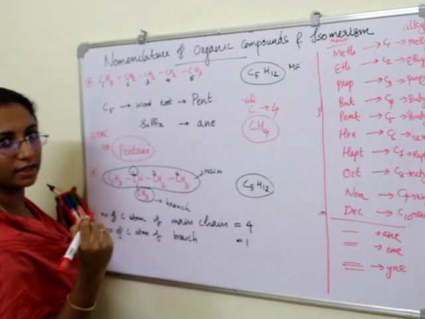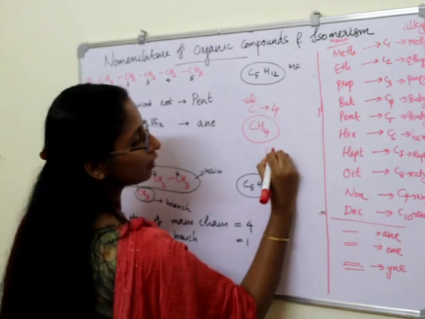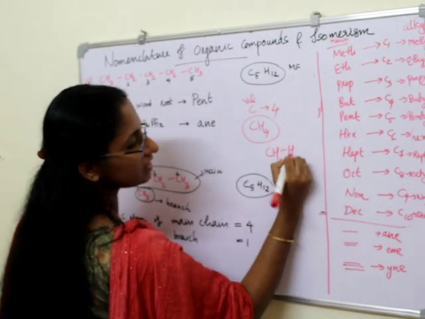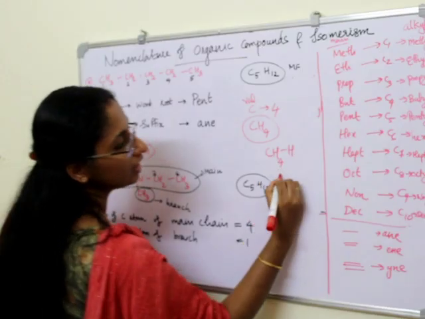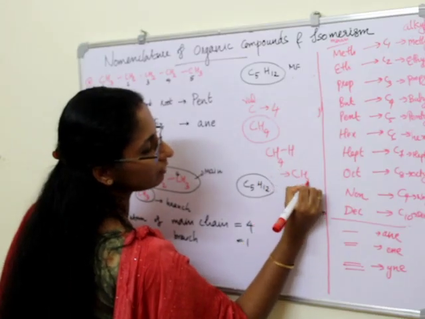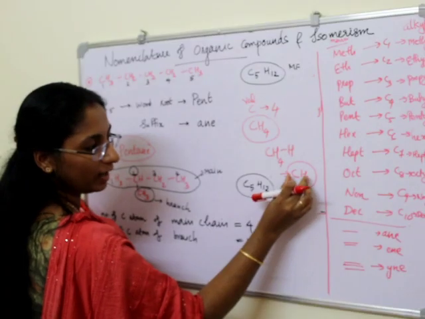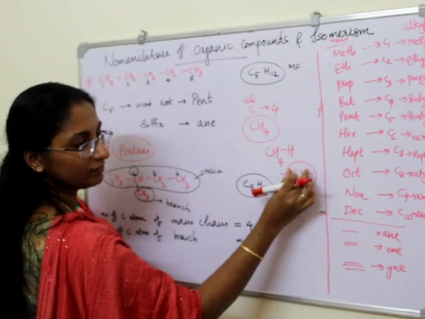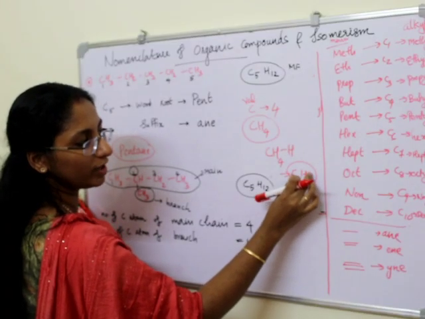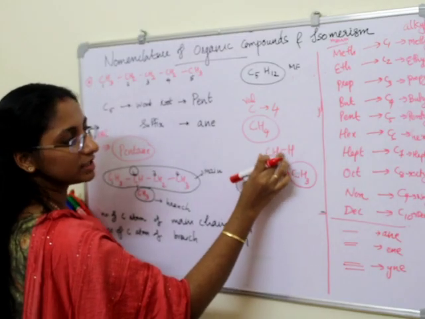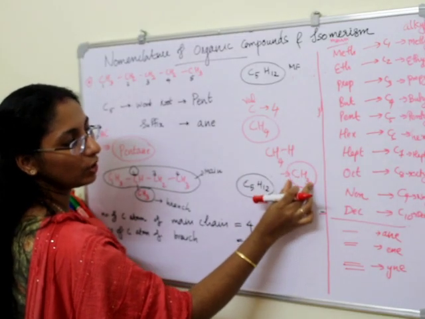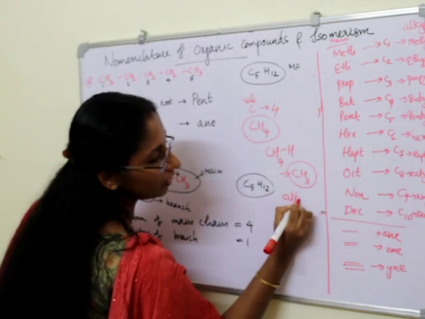CH4 is stable, right? Methane. So when one hydrogen atom is removed from methane, what will be the molecular formula? CH3, right? When a hydrogen atom is removed from this saturated compound, we can call it an alkyl group.